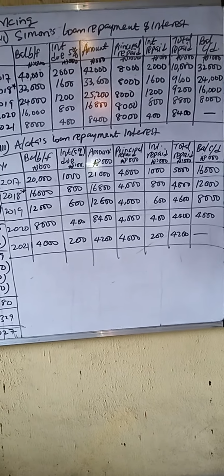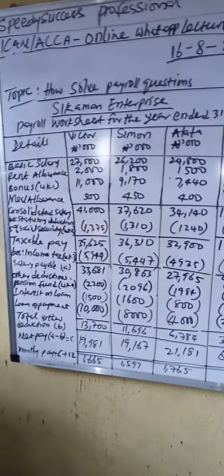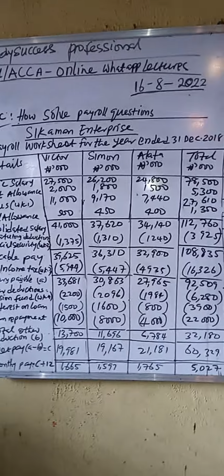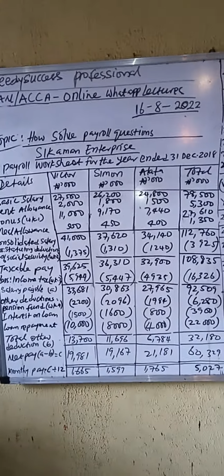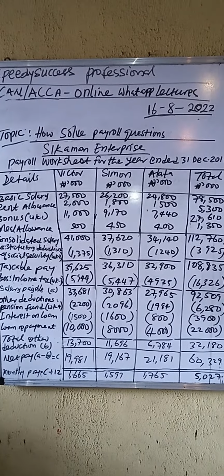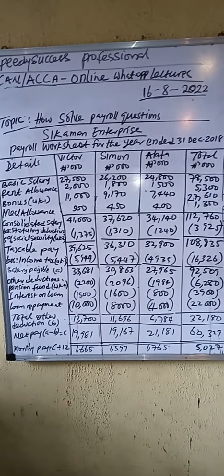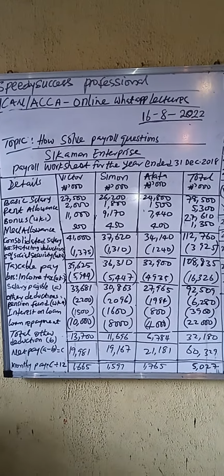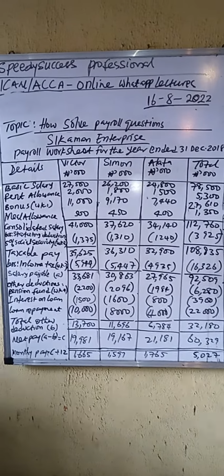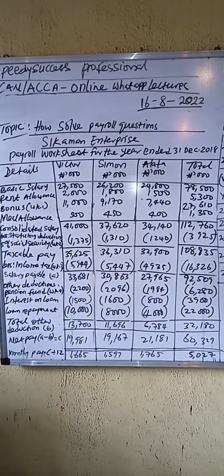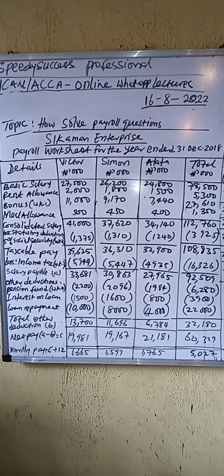Ladies and gentlemen, I go back to the solution again. You can now look at it one more time. This is how to prepare your staff payroll worksheet, and the examiner or your office can ask you to divide it into monthly pay. Ladies and gentlemen, I also want to inform all of us that this is the duty of the HR, the personnel department, and they are expected to do it correctly all the time.